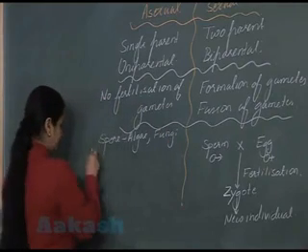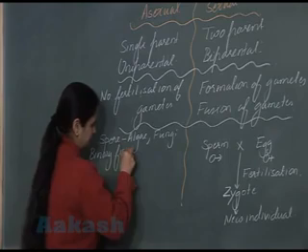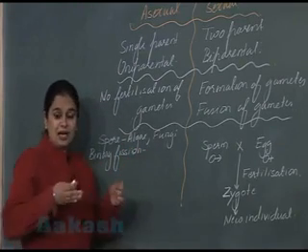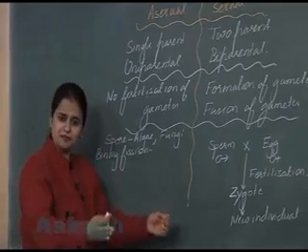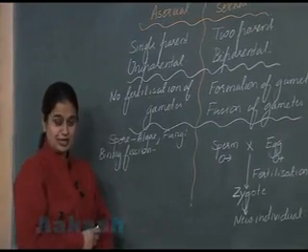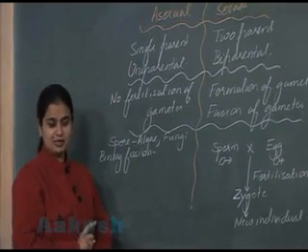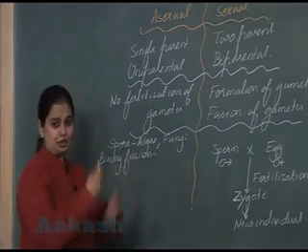Along with that, another one is binary fission. In the binary fission, parental cell divide and result in the formation of two daughter cell. Yes, it occurs in unicellular organism where parental cell divide and form two daughter cell.